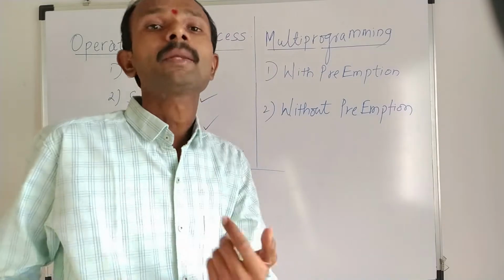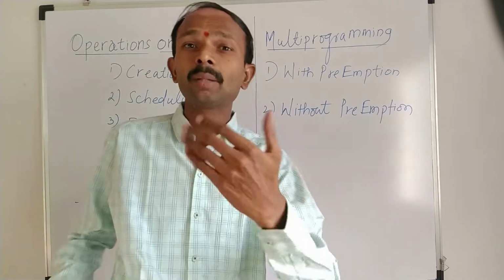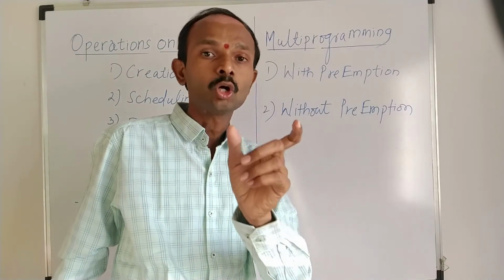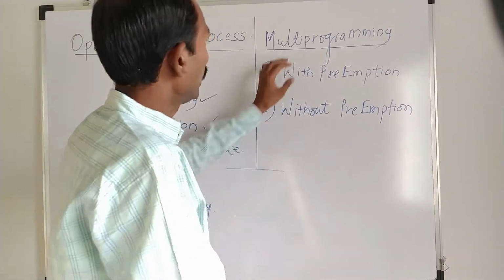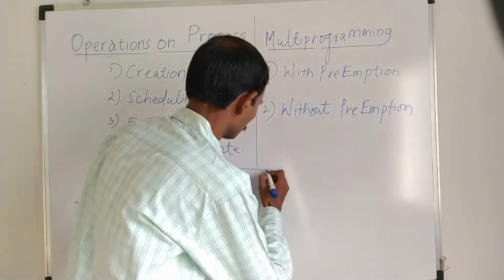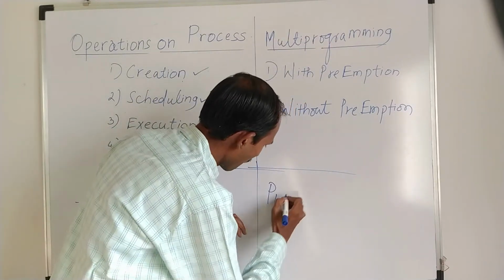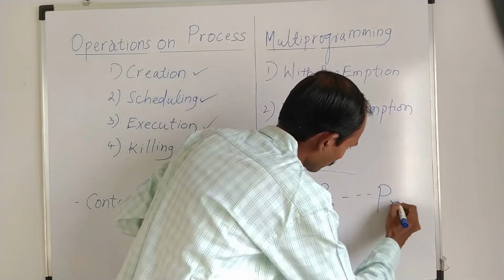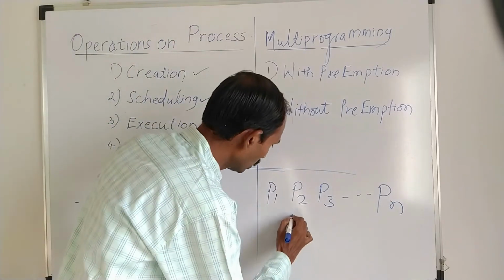Next, we will try to understand what is meant by multiprogramming, because we have learned what a multiprogramming operating system is. It is exactly related to the operations of the processes that are happening in the background. So in a multiprogramming environment, there are multiple processes which are ready to run.